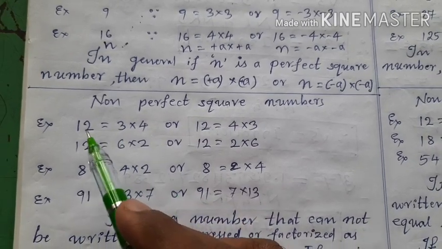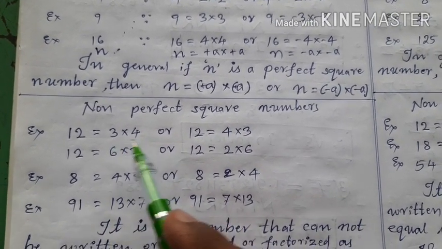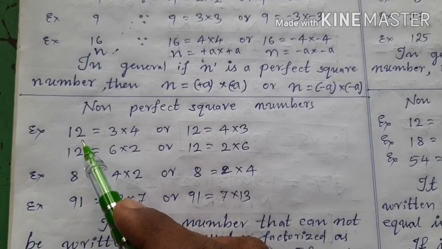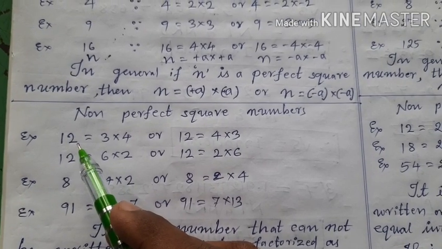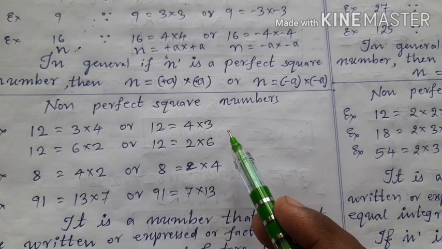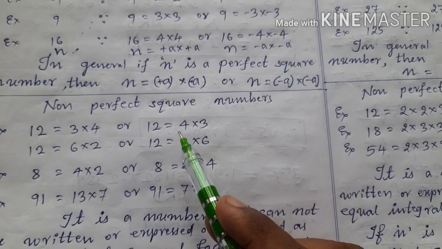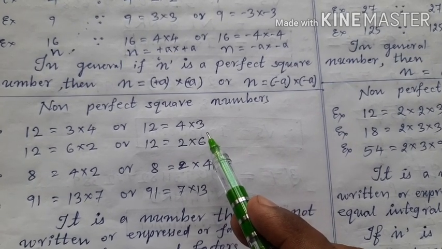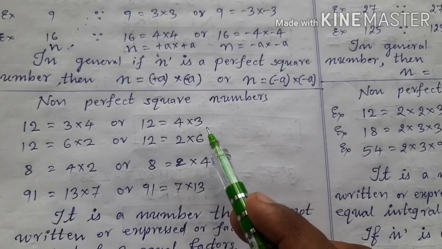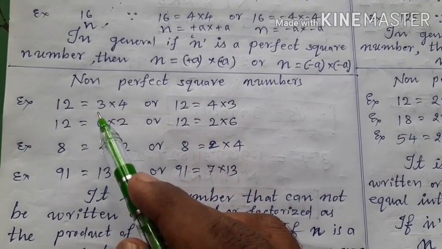That is why 12 is the product of two unequal integral numbers. That is why 12 is not a perfect square, it is non-perfect square. Okay, and the same 12 can also be 4 into 3, 3 into 4 or 4 into 3, both are same. Here two numbers are there, but the two numbers are not equal. That's why 12 is equal to the product of two unequal factors. That is why children, 12 is a non-perfect square.